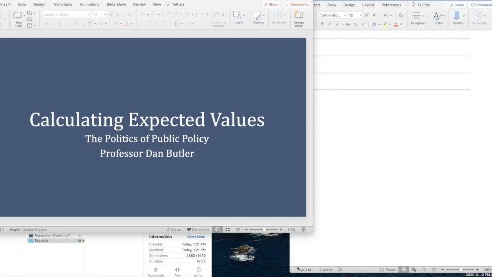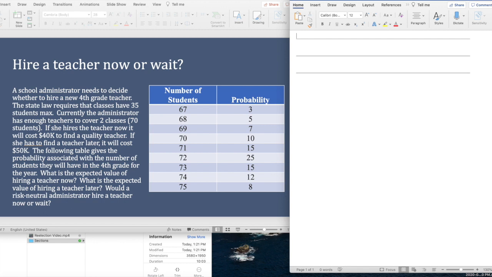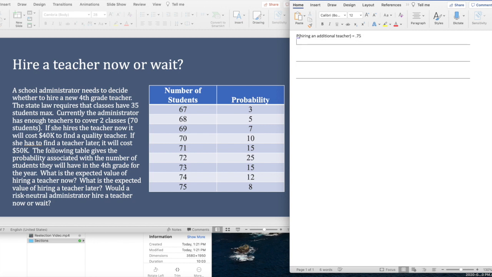More problems to help you understand how to calculate expected values. Let's start with this problem. One of the things you're going to know is what is the probability of hiring an additional teacher? And in this case, that's the probability that you have 71 or more students. That turns out to be 75% chance. With that, we can say, what's the expected value of hiring now?